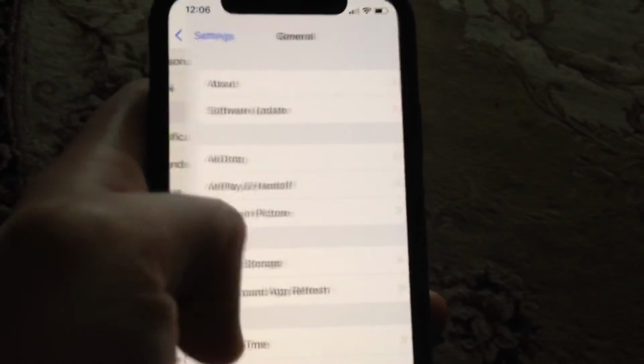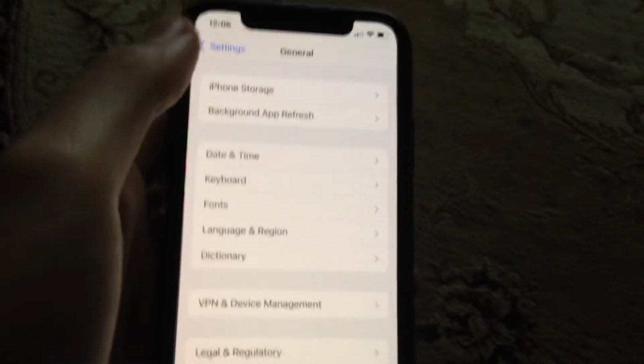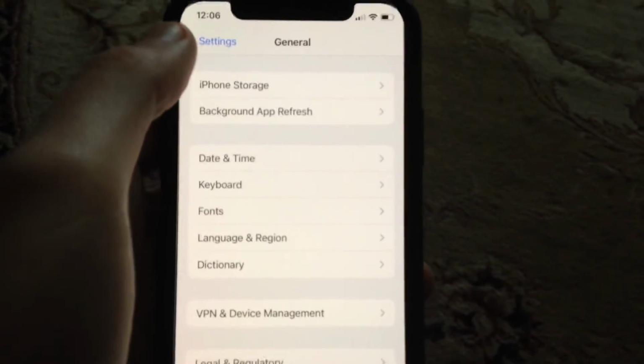Also you can try to restart your phone, so just go back and go to the general. In the general, just scroll down, tap on shutdown, slide to power off, wait for a second, and power the phone on again. So just simply restart your phone.